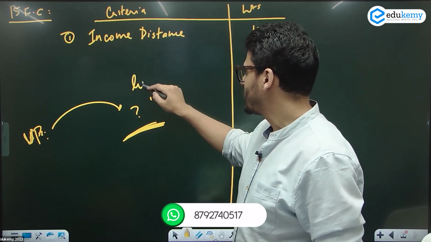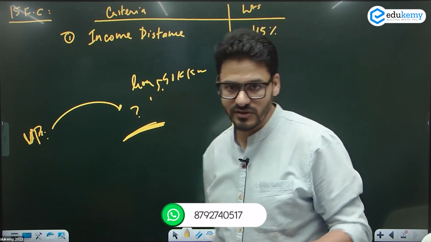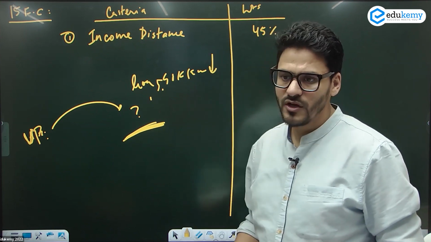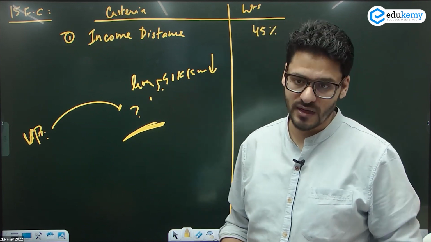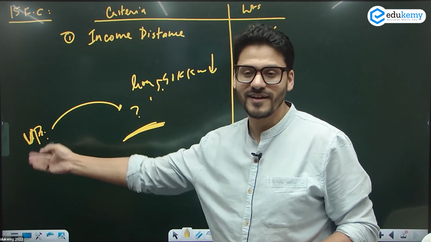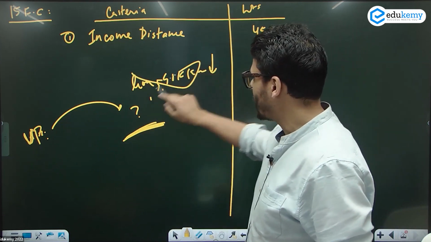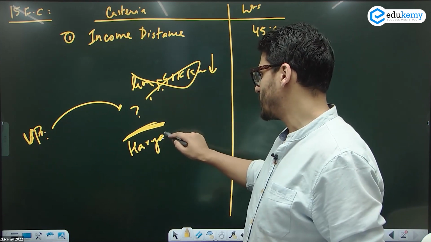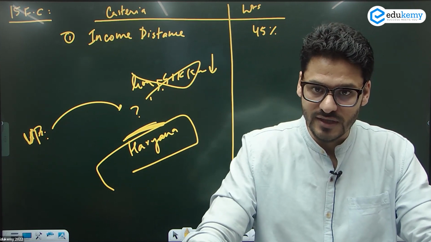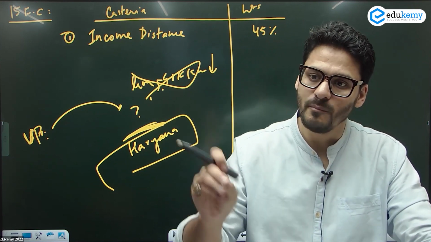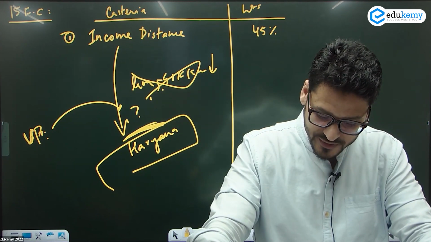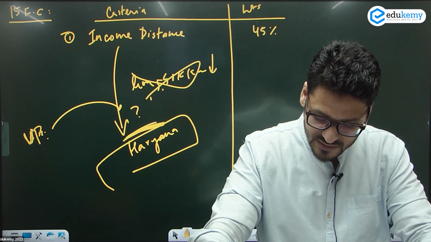For example, Goa, Sikkim has the highest per capita income in the country. Why? कोई industrial activity हो रही है उतना खास उधर? No, their population is low. So they would not serve as a good benchmark because population बहुत कम है उधर. Goa and Sikkim would not serve as a good benchmark for a state like Uttar Pradesh. इसीलिए we did not take Goa and Sikkim. हमने हरियाणा को लिया. तो हरियाणा is used as a benchmark because हरियाणा का भी per capita अच्छा है. After Goa, Sikkim, it's Haryana only. ठीक है? So Haryana will be used as a benchmark to calculate what? Income distance. Right now, for most of the states, Haryana's per capita income is taken as a benchmark.